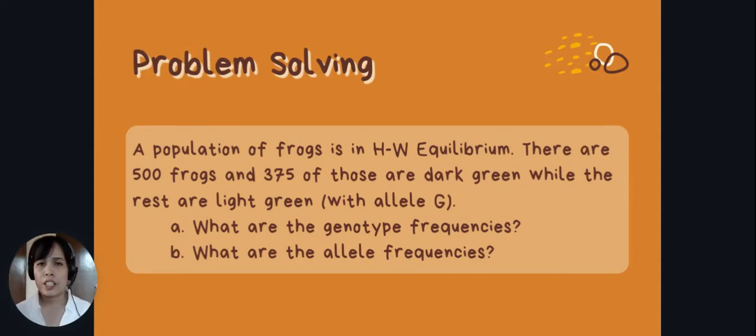equilibrium. Now, let us try to apply the equations that we have tackled a while ago. So, let's do problem solving. Let's have the first problem. A population of frogs is in Hardy-Weinberg equilibrium. There are a total of 500 frogs and 375 of those are dark green, while the rest are light green. Let us consider that the allele for this population is G.